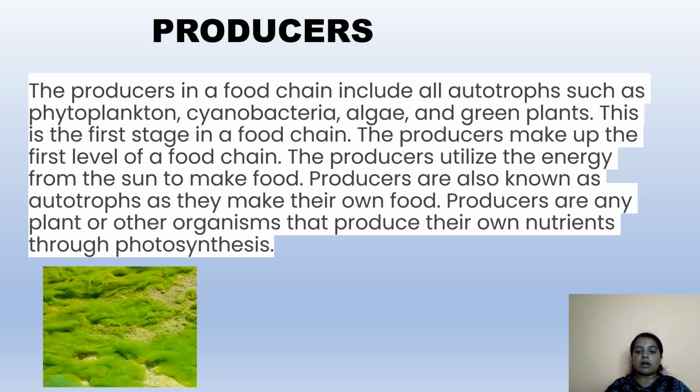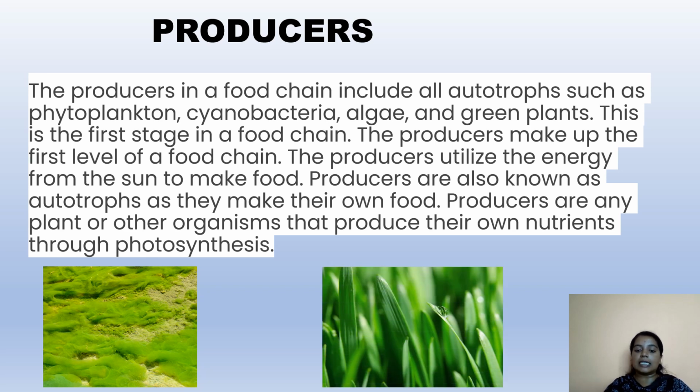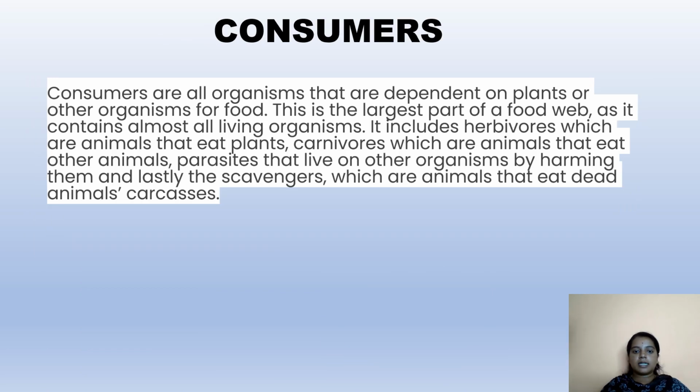The producers are also known as autotrophs, as they make their own food. Producers are any plant or other organisms that produce their own nutrients through photosynthesis. Producers means those organisms which are capable of preparing their own food. For example, algae and all the green plants.